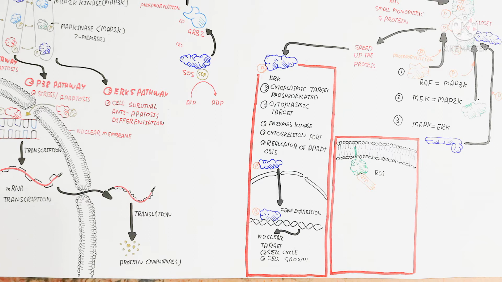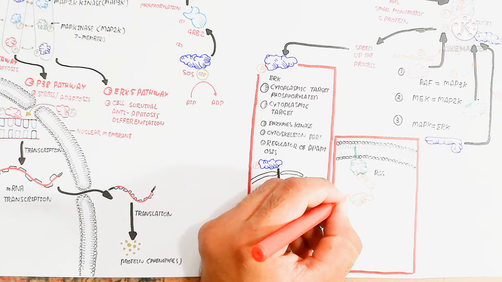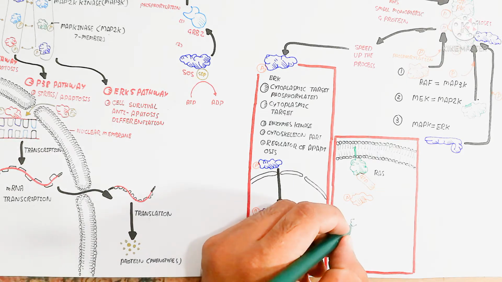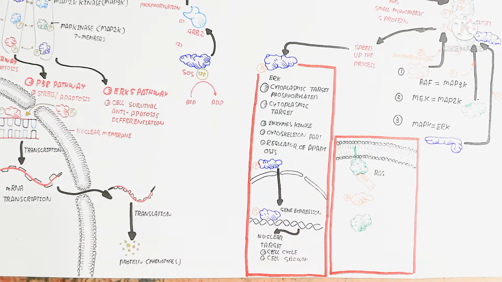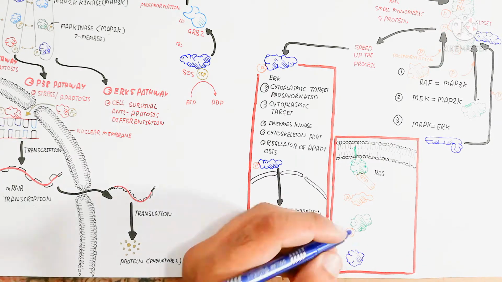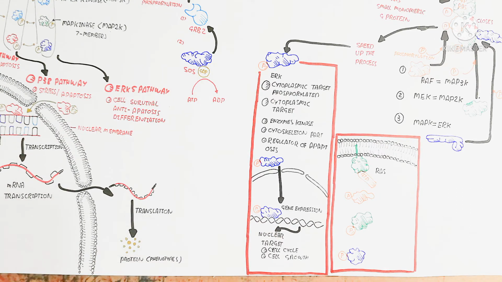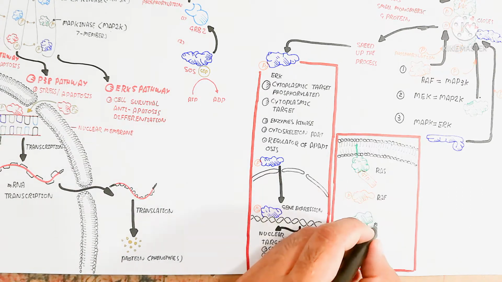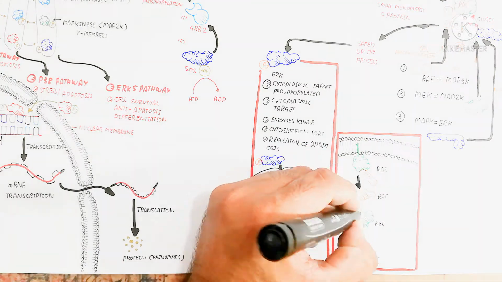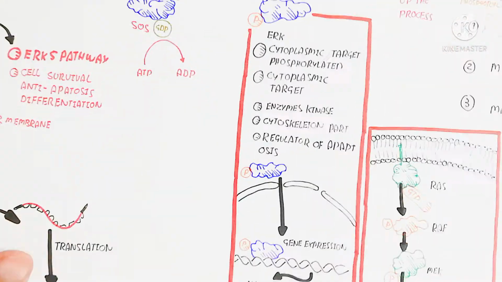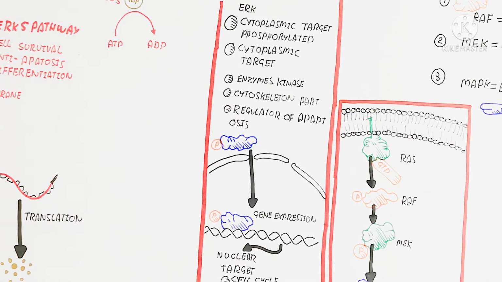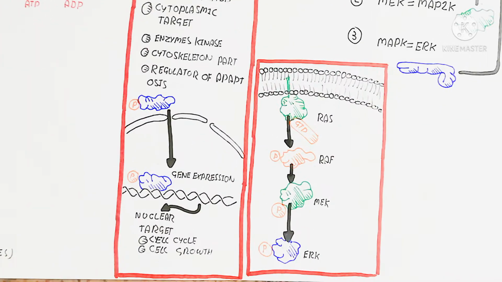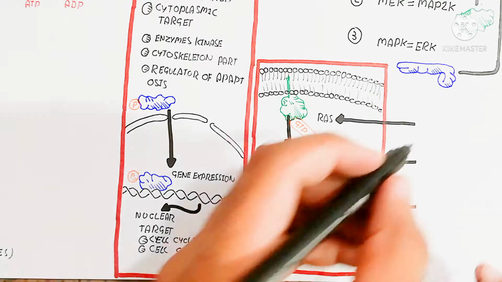Here is the RAS, which is activated by GTP from GDP, and RAF is activated by phosphorylation by the MAP kinase protein, and the MEK pathway is activated by the MAP kinase protein phosphorylation, and the ERK pathway, which is basically the MAP kinase enzyme protein, gives the pathway.